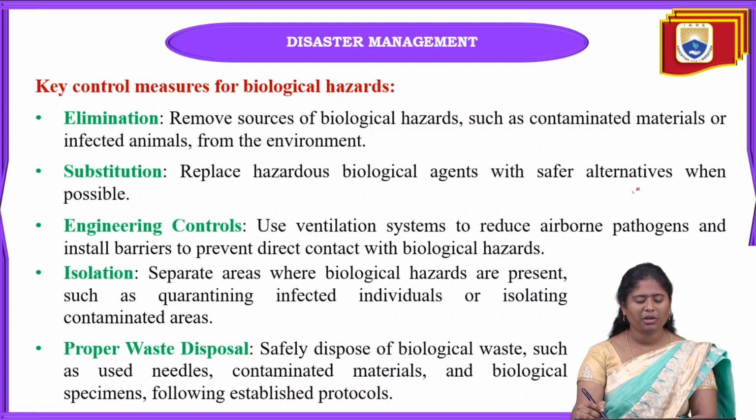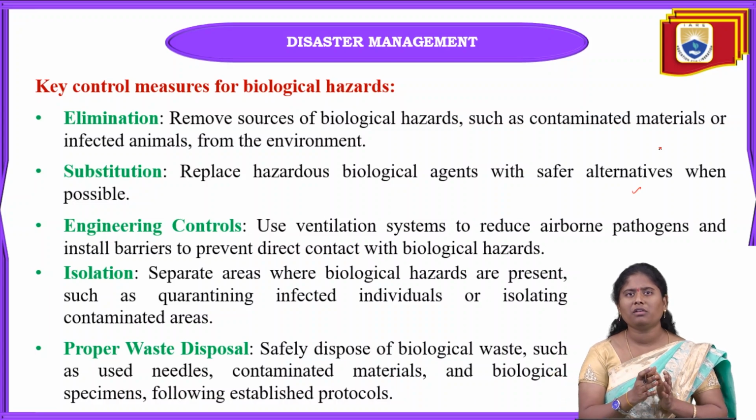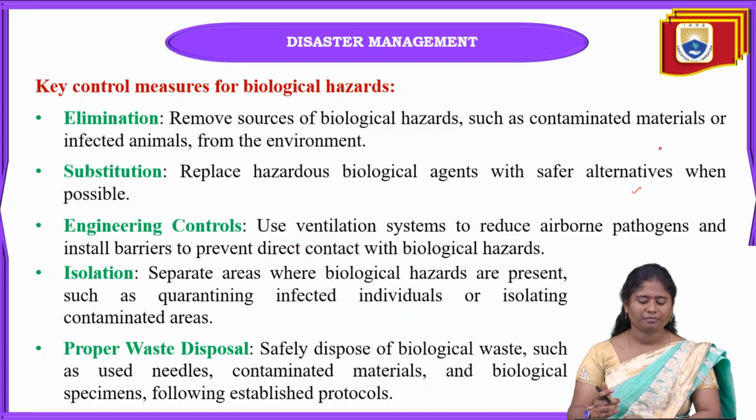Next one is substitution. Here we have to replace hazardous biological agents with very safe alternatives. If these biological agents are removed, it will be very helpful to society, and afterwards we can take the safe alternatives.